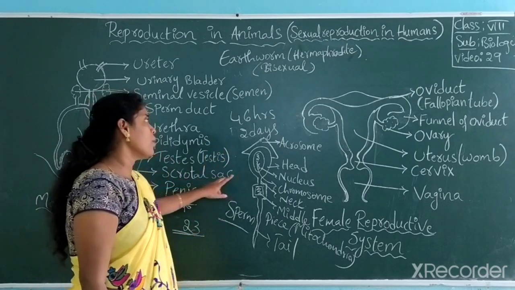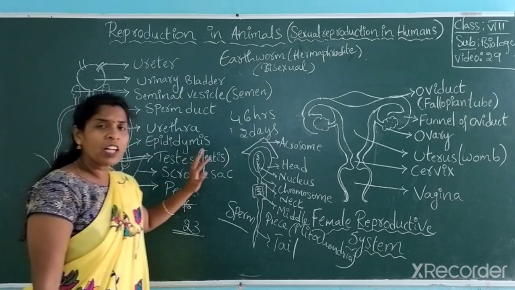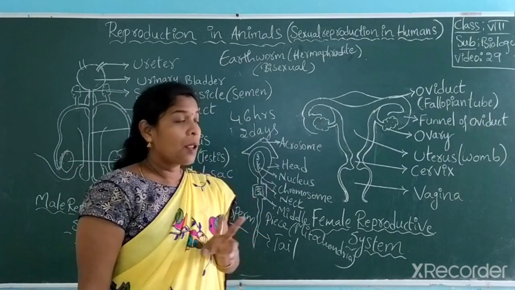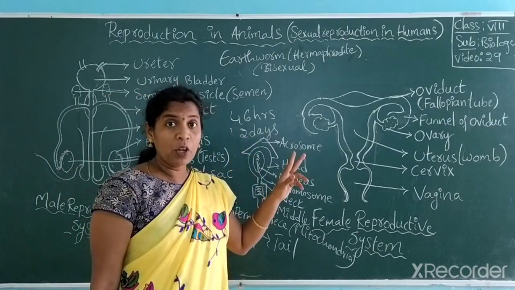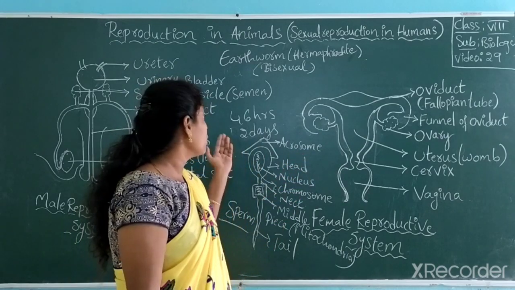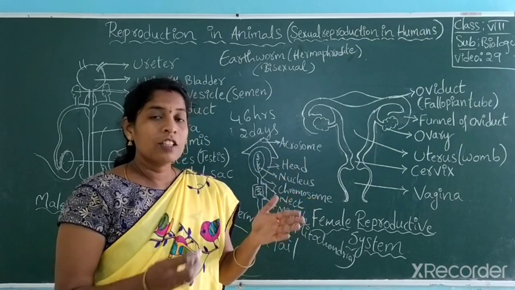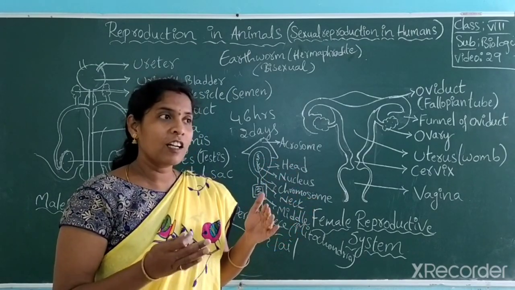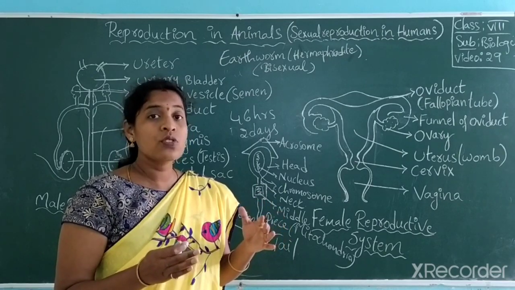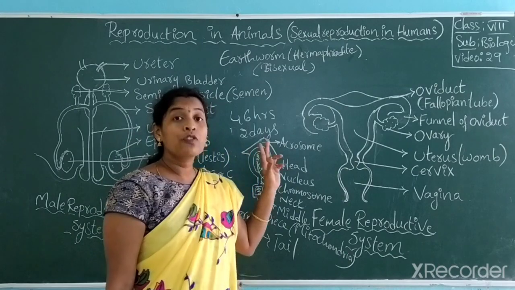Generally, when sperms are present in the male body, the lifespan is 2 days. But when they enter the female body at the time of fertilization, the lifespan of the sperm increases, because the female body is a very comfortable place for sperm to survive, so it lasts for 5 days.